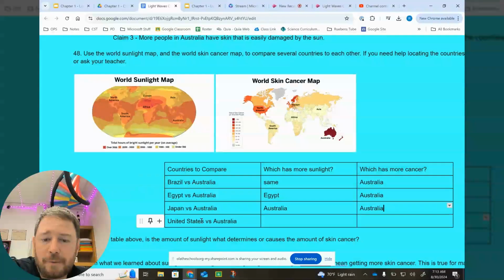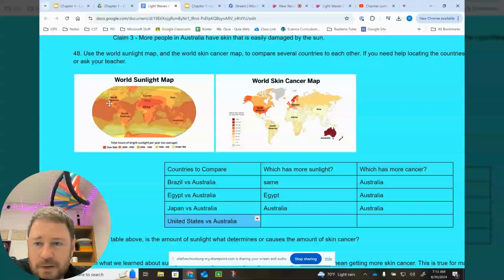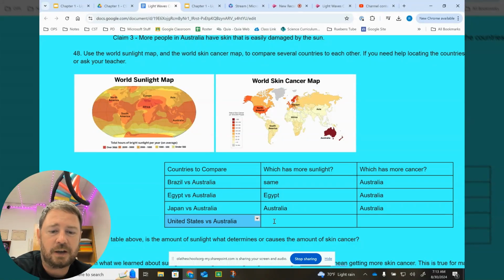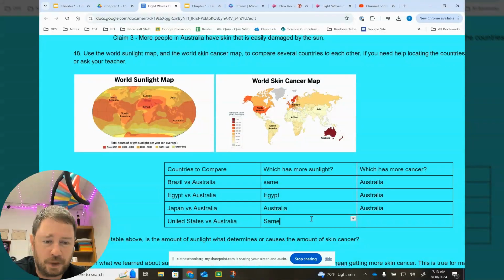So let's get a fourth comparison. We're going to look at United States and Australia. United States here is mostly orange. There's a tiny little bit of red here, but there's also some yellow here and yellow up here. So they counterbalance, and we're just going to say that the United States is mostly orange, which is the same color as Australia. So we're going to say they get the same amount of sunlight.